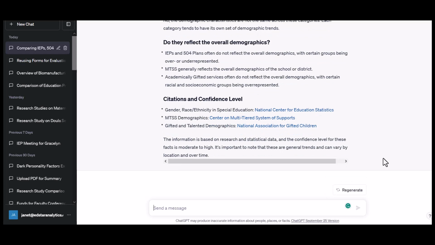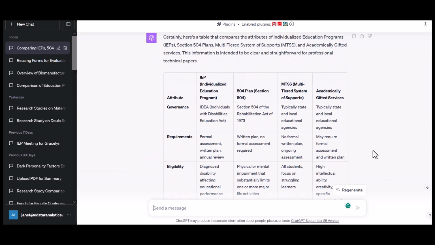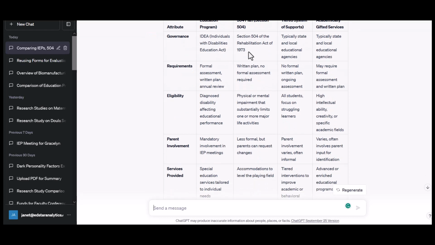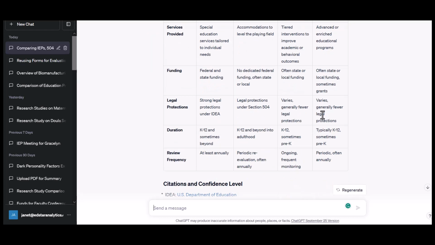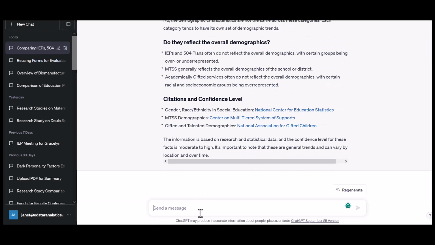And see, this took 3 minutes to do. And I've got a table of all these attributes of the different service types that public school students can get, with all this information about them to compare and contrast. I've got citations. I've got information about the demographics. And now I can ask it, let's say I want to paste this in a paper.